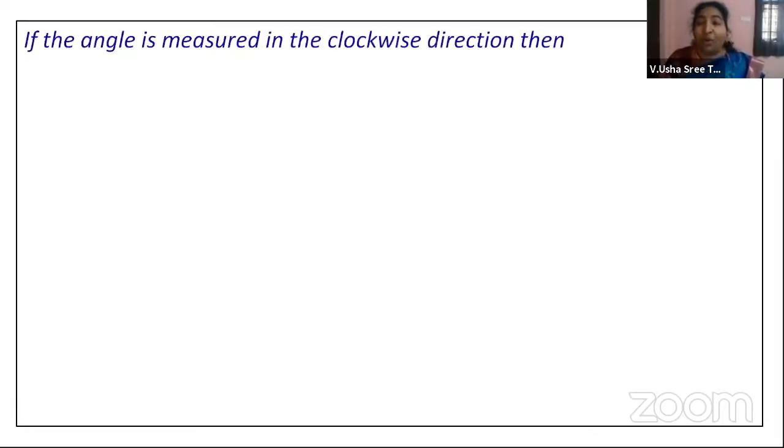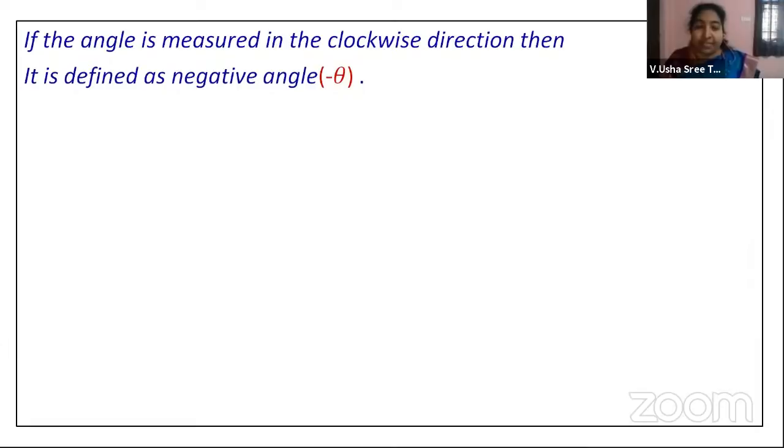Right, children? Now, all this time, we were talking of the angle taken in anti-clockwise direction. What if we take the angle in the clockwise direction? If we take the angle in the clockwise direction, we are moving in the negative direction, right? So we call it the negative angle and we represent it with minus theta. Now, how it looks like, we will see.